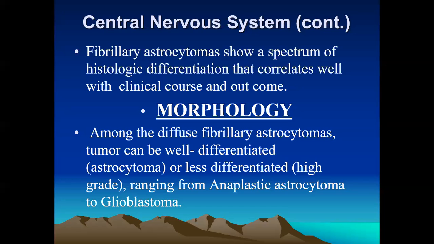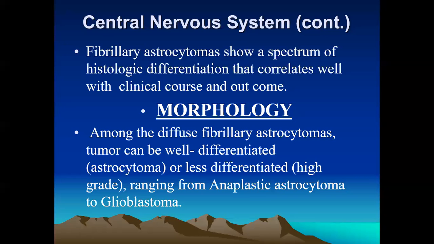Among the diffuse fibrillary astrocytomas, these tumors can be well differentiated, or less differentiated, which is called high grade, and they can range to anaplastic.